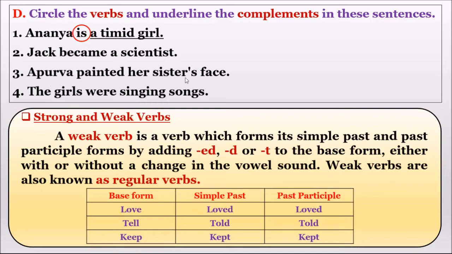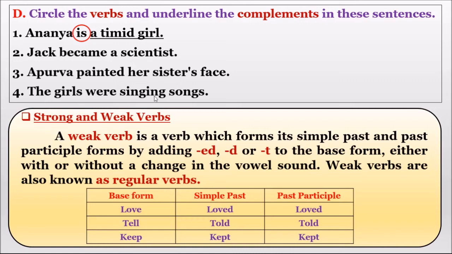Now the third one. Apurva painted her sister's face. Apurva painted. Here the verb is painted. Circle the word "painted," and the complement is what? Her sister's face. All three words are the complement.